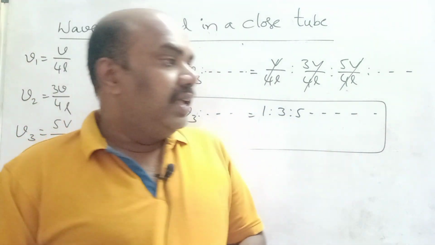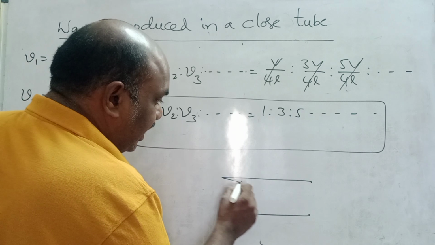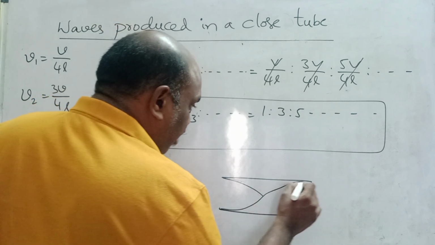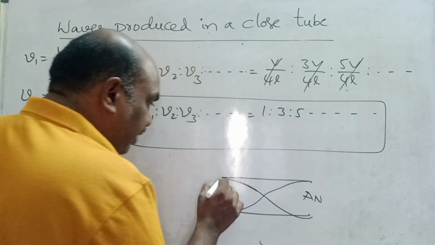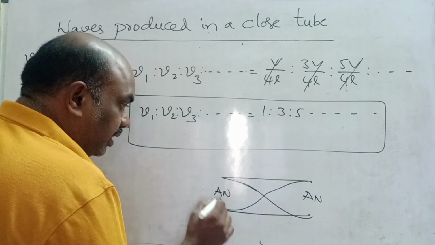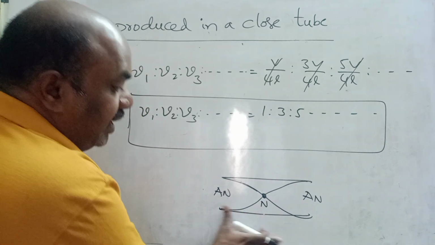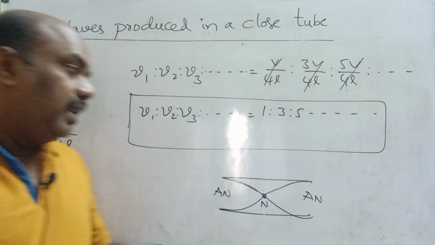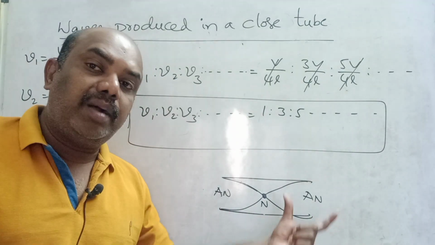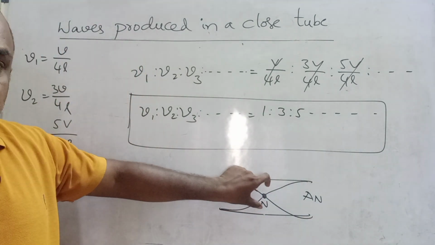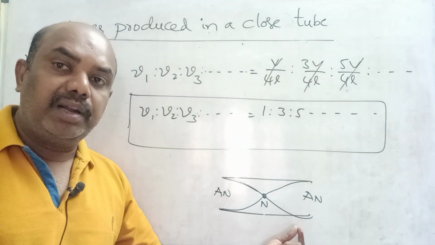Simple thing, children. Here this is the open tube. In an open tube, you will always get antinodes at the ends, so definitely half loop on one side and another half loop on the other side. This is antinode. Particles can displace very freely. Where particle displacement is maximum is called antinode. Here particles cannot displace that easily, so this is node. This is called fundamental frequency in an open tube. Like that, same length, next two antinodes are formed in the second harmonic, so the middle one is a more complete wave. So this is half loop, half loop. When two half loops are formed, that is called fundamental frequency.